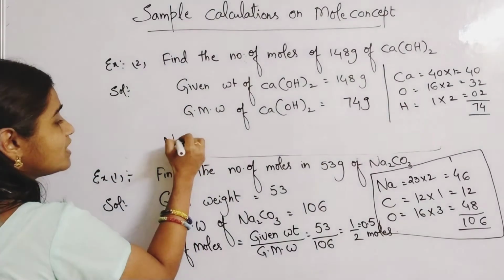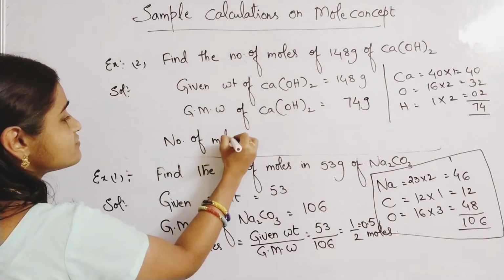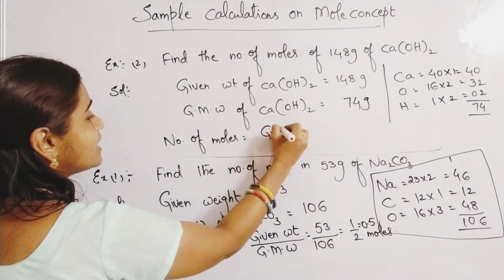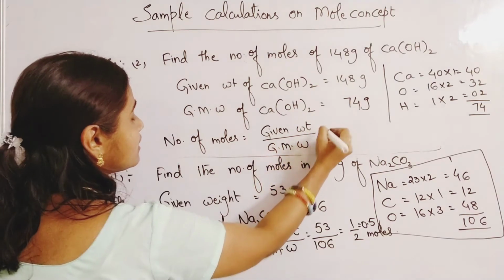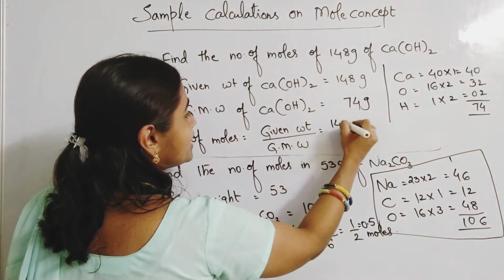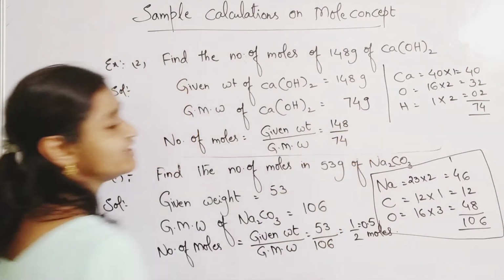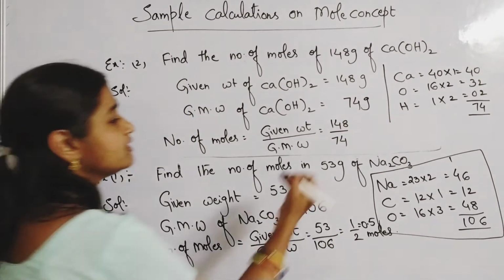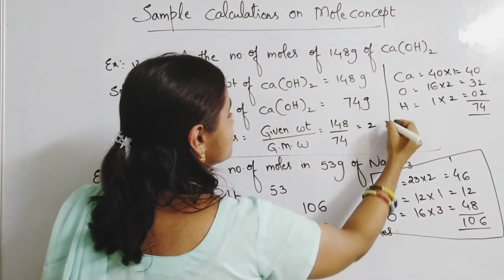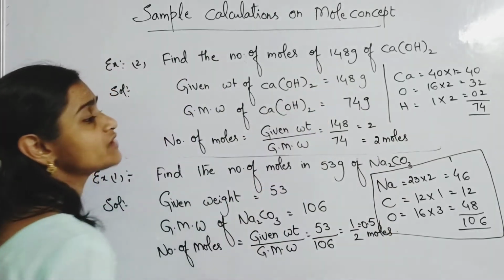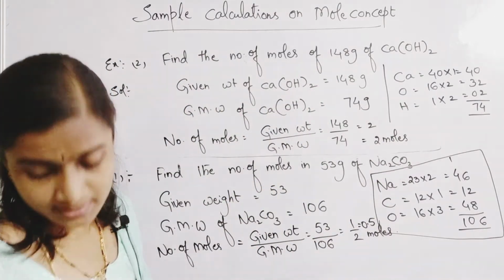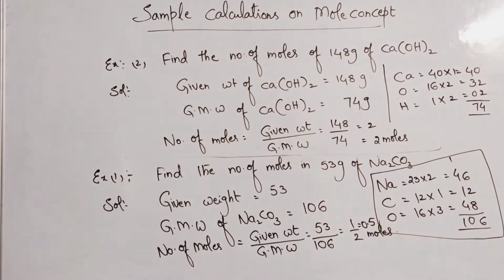So number of moles, formula: number of moles is equal to given weight by gram molecular weight. Given weight is 148 grams. Gram molecular weight is 74. So how much will you get? It is 2 times, so 2 moles. So the answer is 2 moles. In 148 grams of calcium hydroxide, 2 moles are there. So like this you need to make this kind of sample questions. Please remember.